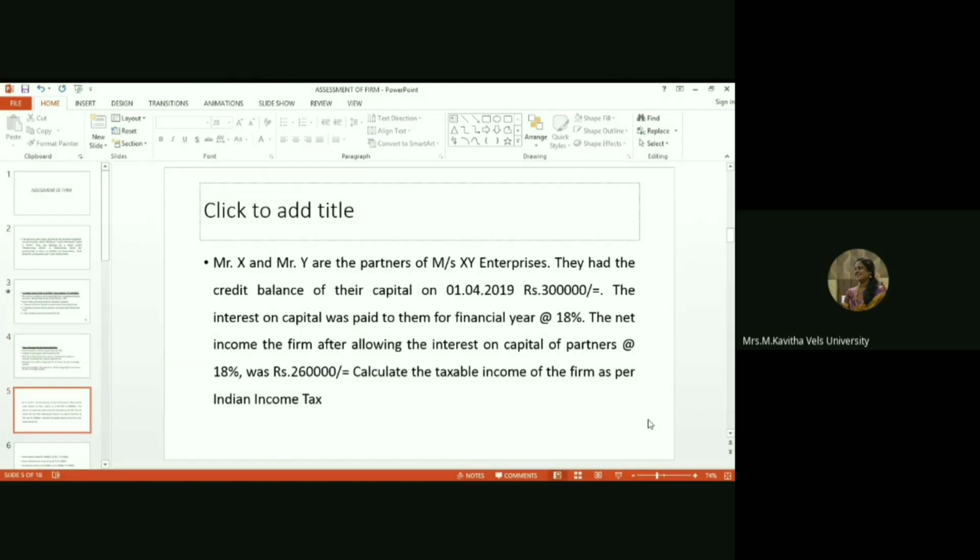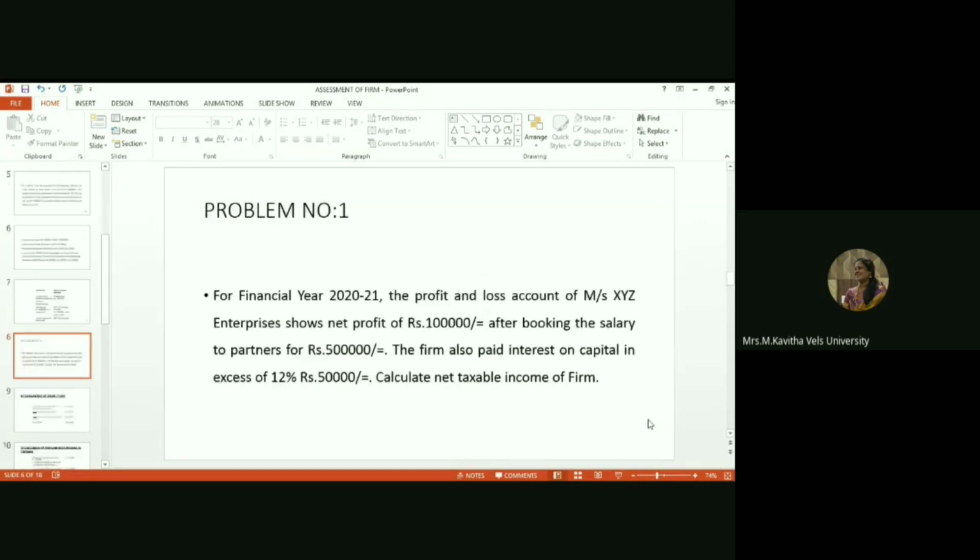Now a simple problem. For financial year 2020-21, the profit and loss account of Messrs XYZ Enterprises shows net profit of rupees 1 lakh after booking the salary to partners of rupees 5 lakhs. The firm also paid interest in excess of 12 percent, rupees 50,000.